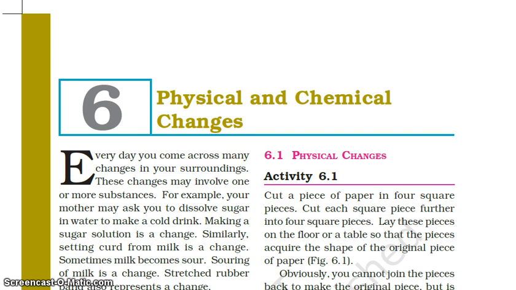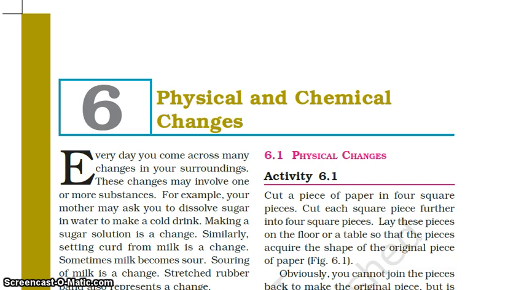So these were the different types of changes that we studied in class 6. When we were studying reversible and irreversible changes, we studied that reversible changes are those changes which can be reversed back, but irreversible changes cannot be reversed back.